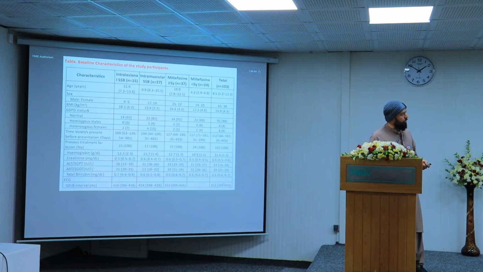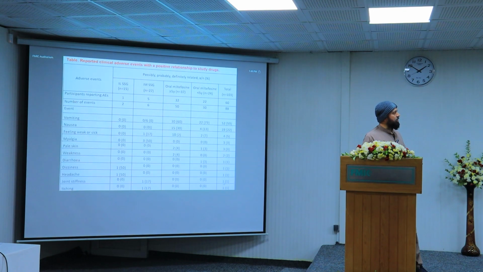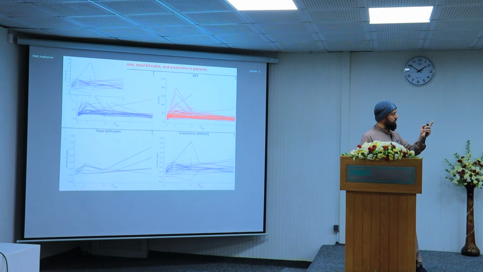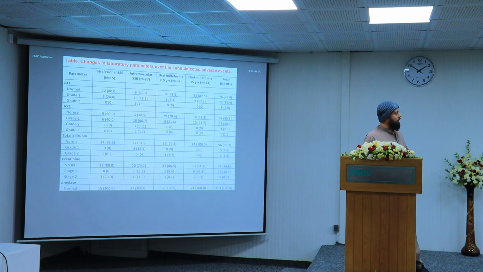And the male-to-female ratio was 61 to 138. We had G6PD normal as well as deficient patients. And this was the cumulative cure rate. These were the patients' laboratory tests that we were looking at: AST, ALT, creatinine, and total bilirubin. And these were the changes in laboratory values. Most of the changes were hepatotoxicity and increased creatinine, mostly seen in intramuscular sodium stibogluconate patients.